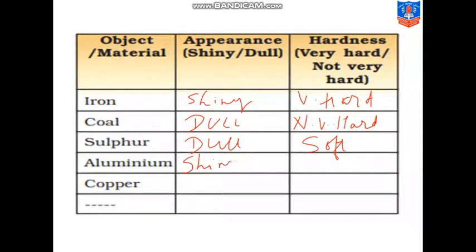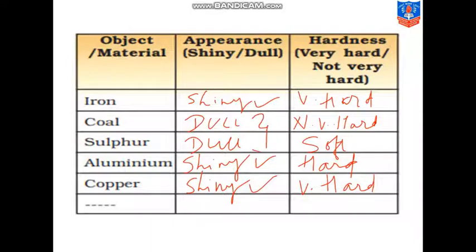Then comes aluminium. Aluminium has a metallic surface. It is shiny and it's very hard. And then comes copper. Copper is also a very shiny material and it's very hard. So this is how we can distinguish between the different materials according to their appearance and hardness. So can you name the materials which are metals from this? Shiny metals which are iron, aluminium and copper. Those which appear shiny are metals, and these two, sulfur and coal, are non-metals.